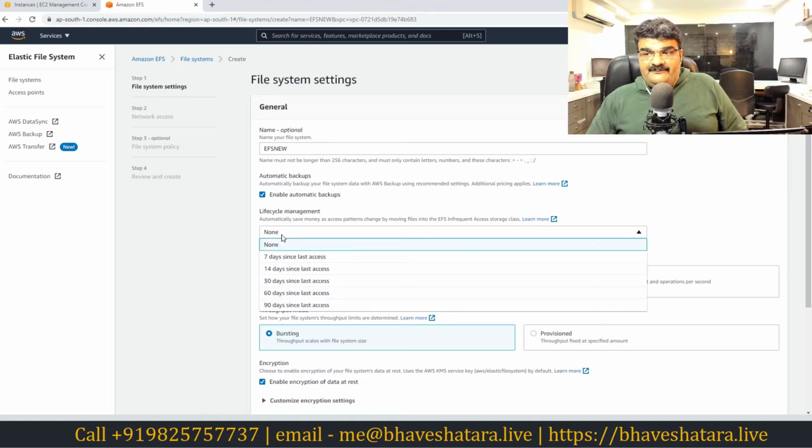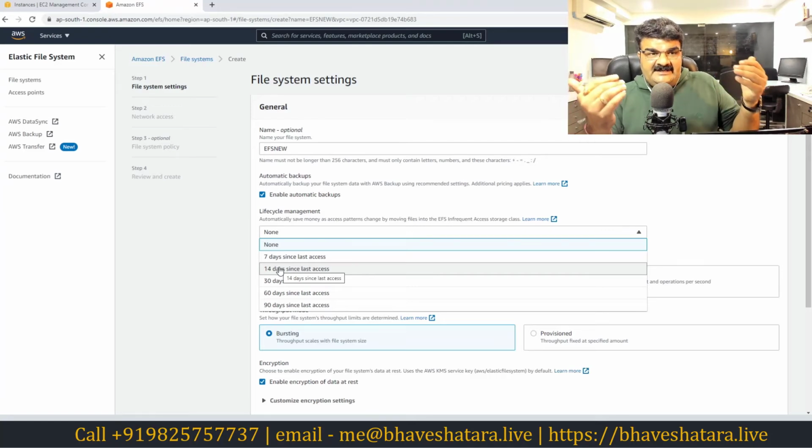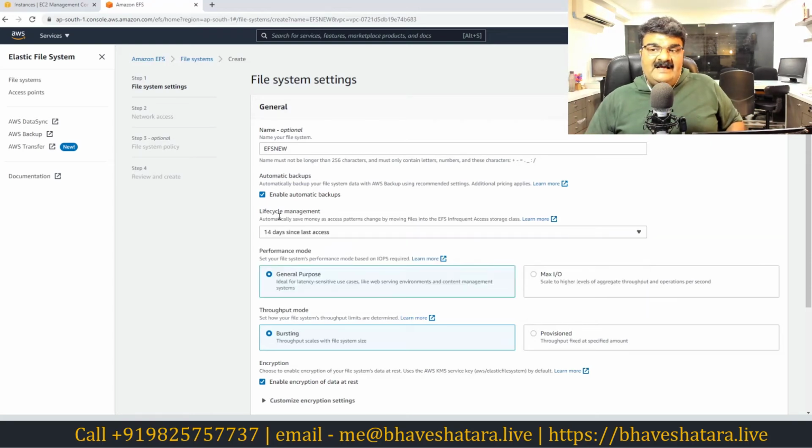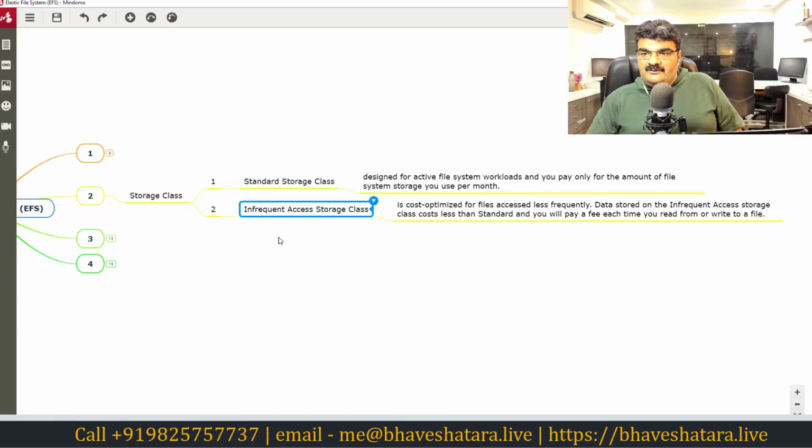But if you have details of your access pattern, like how your company works, which type of data is cold and which type of data is hot, where hot means standard storage, frequent access, and cold means infrequent access, right? In this case, you can use lifecycle management. This is a better option, and according to Amazon, you can save up to 92% of the cost if you are using this. So this is the first option that you have to understand.